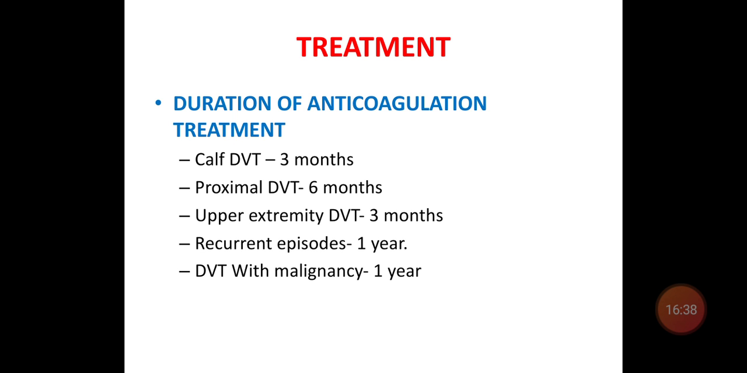So here you have to give heparin for 5 days, then you have to overlap with the oral anticoagulant to maintain the PT INR of 2 to 3. So usually 2.5.